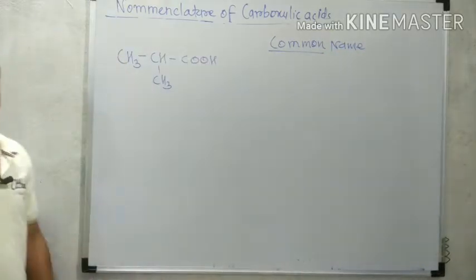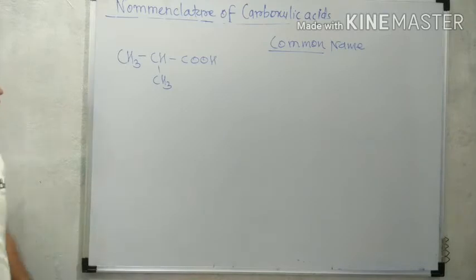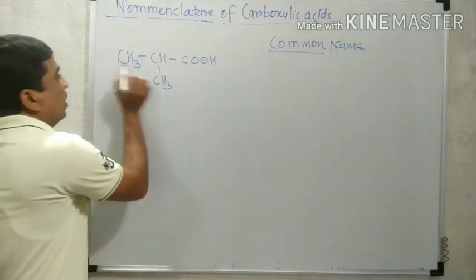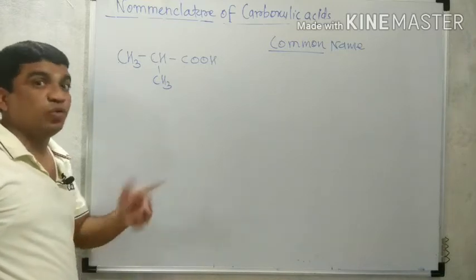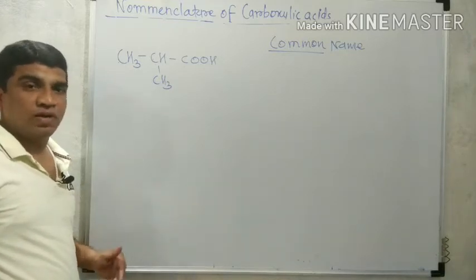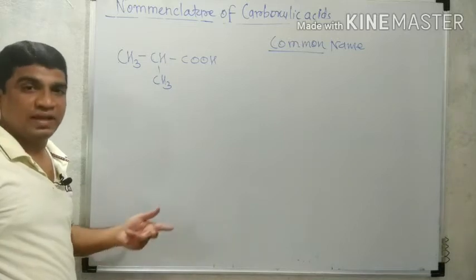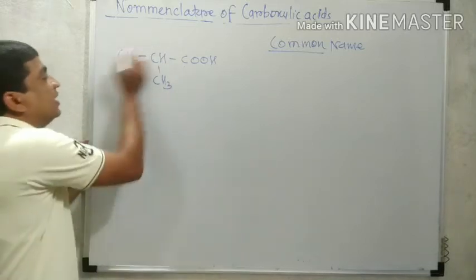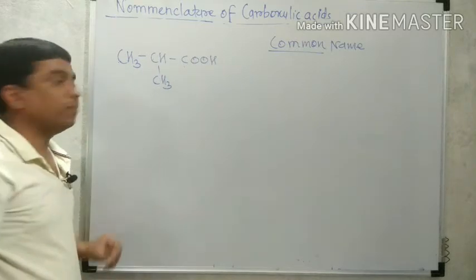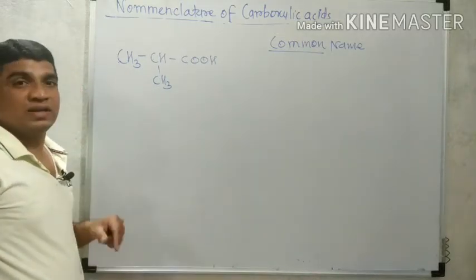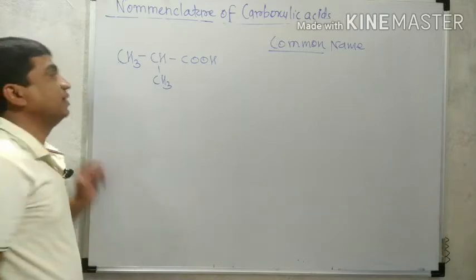These are not straight chain carboxylic acids. So 1, 2, 3, 4, it is a 4 carbon containing acid. We know that 4 is butyric, 5 valeric, 6 caproic. So it contains 4 carbons, that is butyric, but this is not a straight chain of 4 carbons.